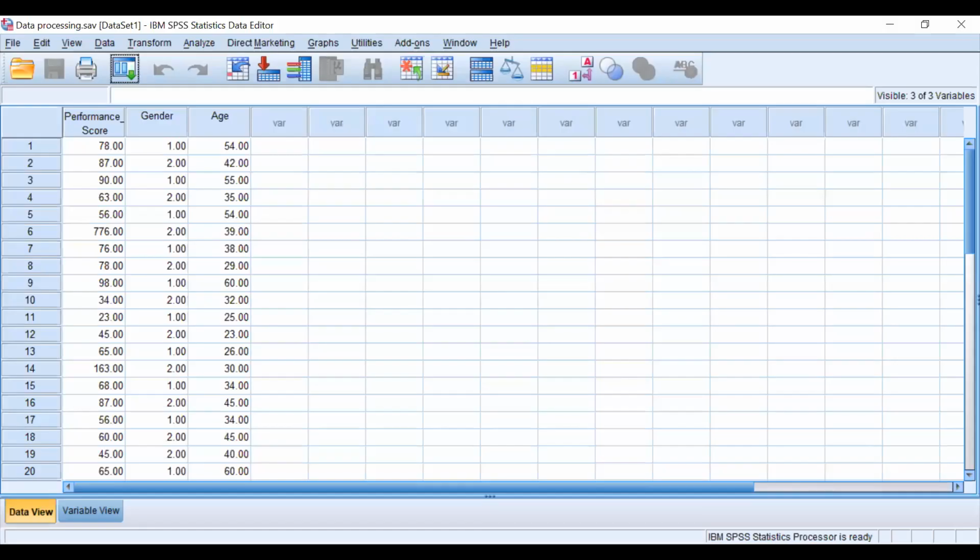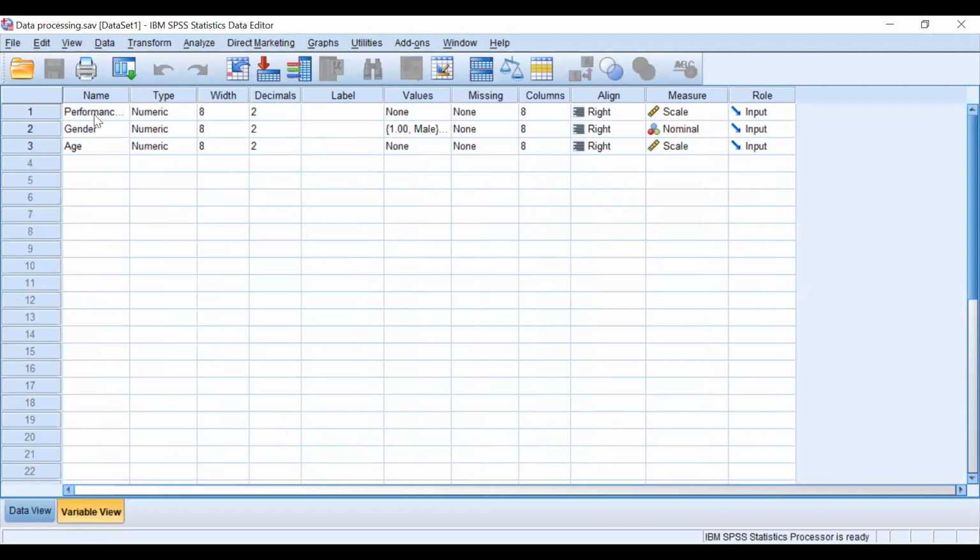I hope you are able to see my Excel sheet. In this Excel sheet, we have three variables. One is performance, which is scale, and I have not defined any value. What kind of data would it be? Ratio. Very good, because I have not defined any kind of value here. And gender, what kind of data would it be? Nominal. Gender is nominal, right?